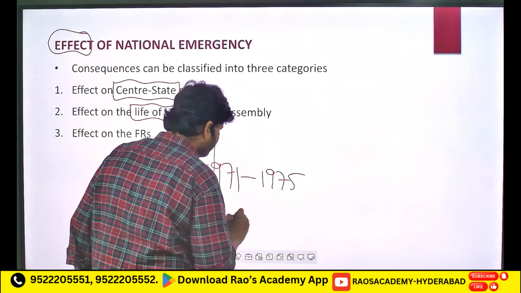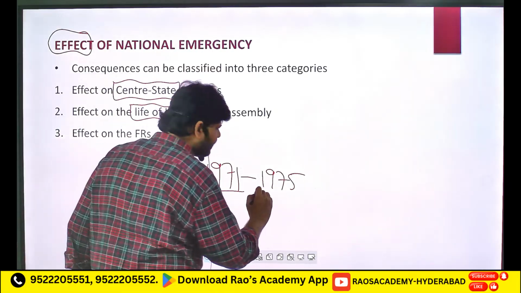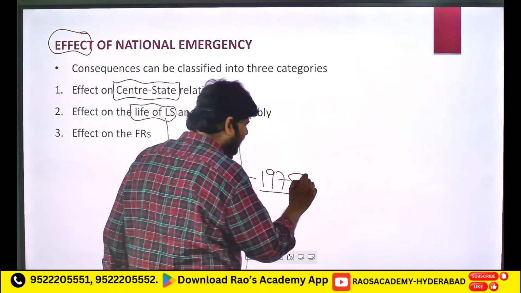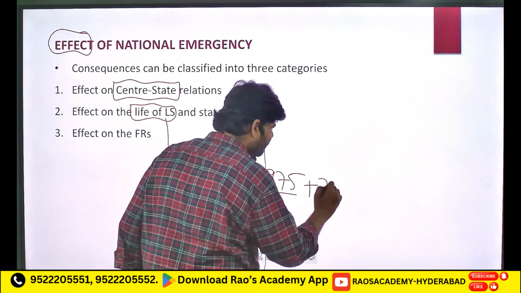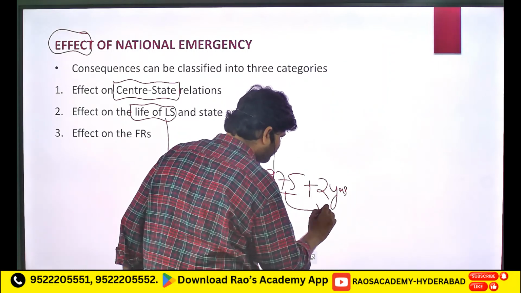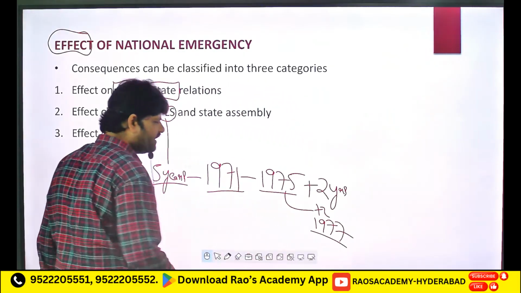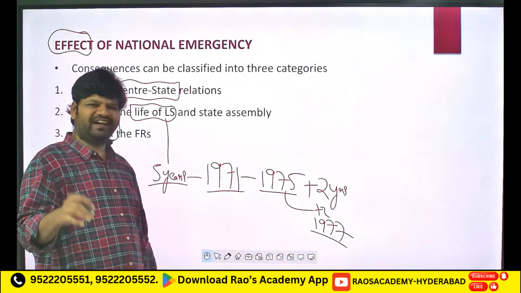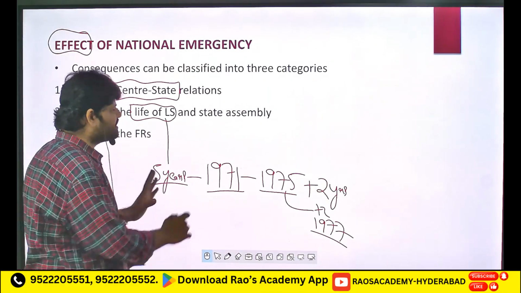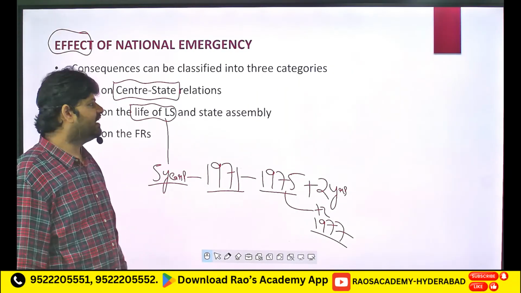But in 1971 we had the Indo-Pakistan war. In 1975, we had internal emergency, right? Then they had to extend this government for 2 years, until 1977. So the Indira Gandhi government came down in 1977. So there was an extension of the life of Lok Sabha from 5 years to 7 years during national emergency.